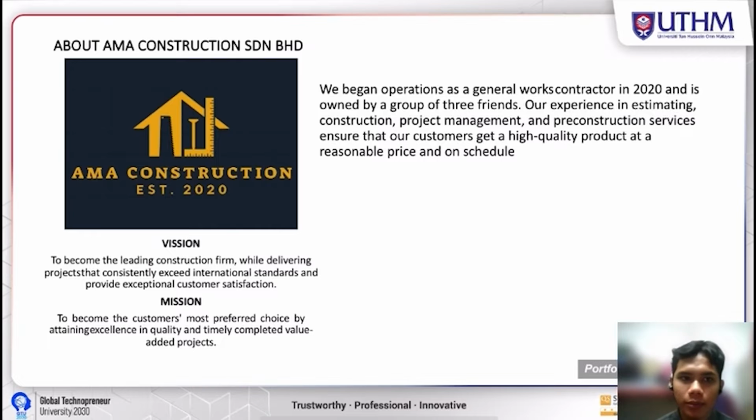Our company profile name is AHMAD Construction, which stands for the three names of our group. We began operation as a General Works Contractor in 2020 and are owned by a group of 3 friends. Our experience in estimating, construction, project management, and reconstruction services ensures that our customers get a high quality product at a reasonable price and on schedule.